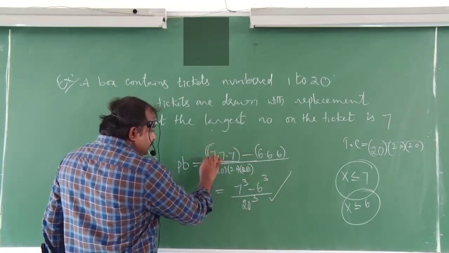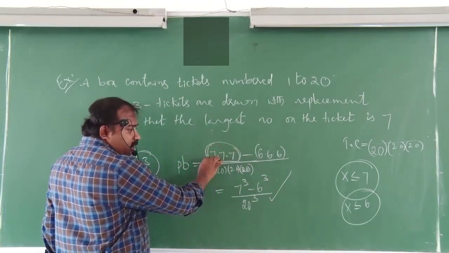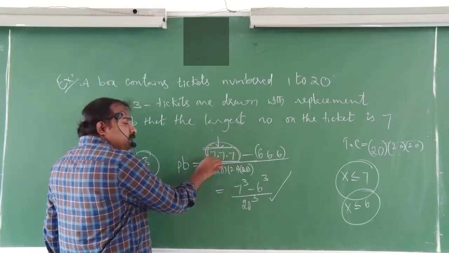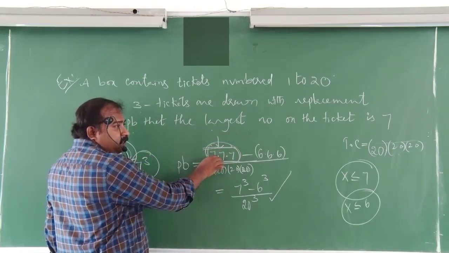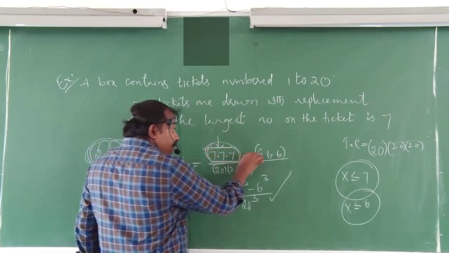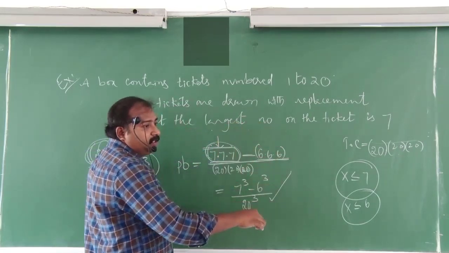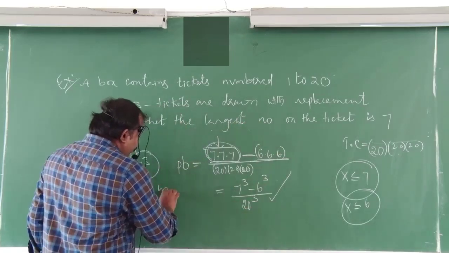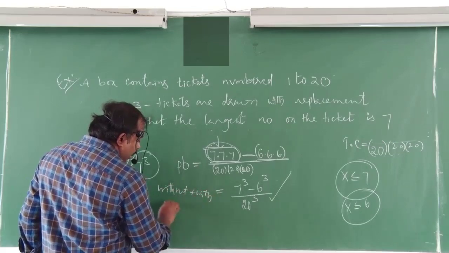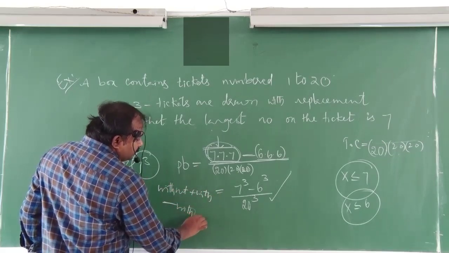So here, in the first case, the cases with 7 and without 7 are there. From the with-7 cases I am subtracting the without-7 cases.